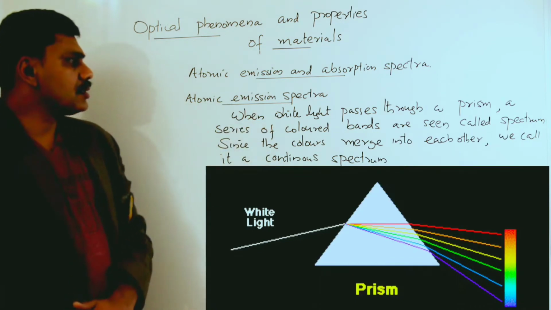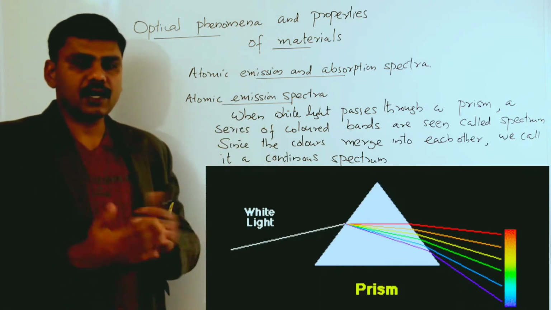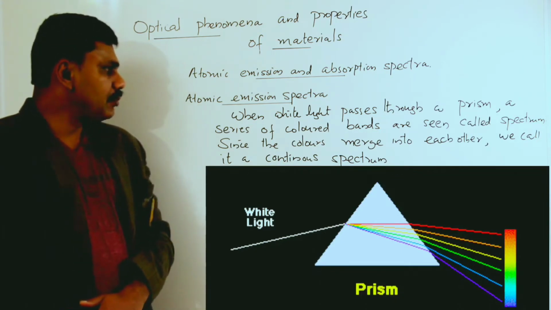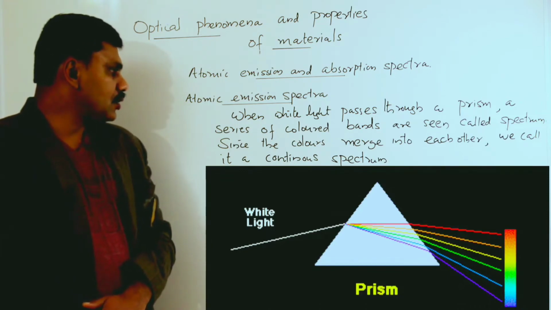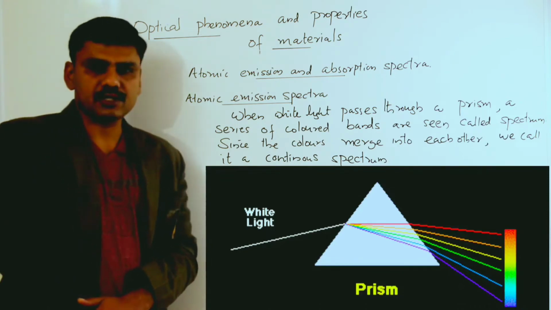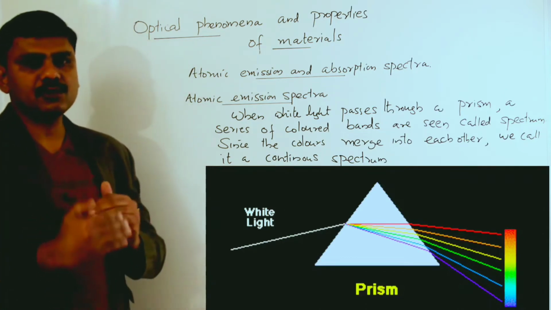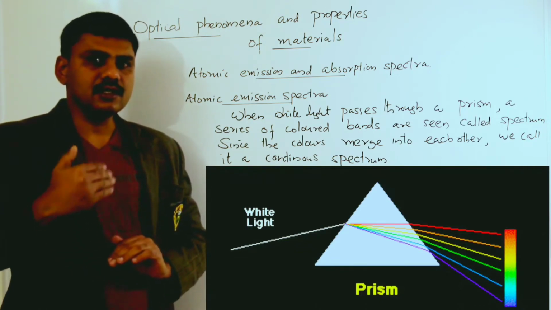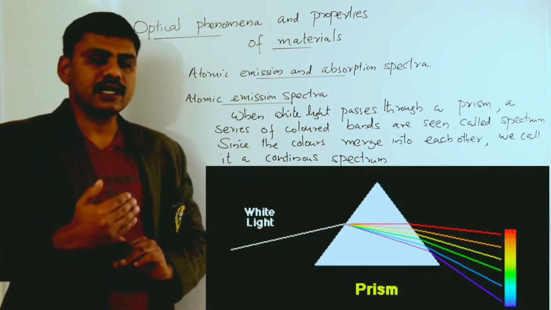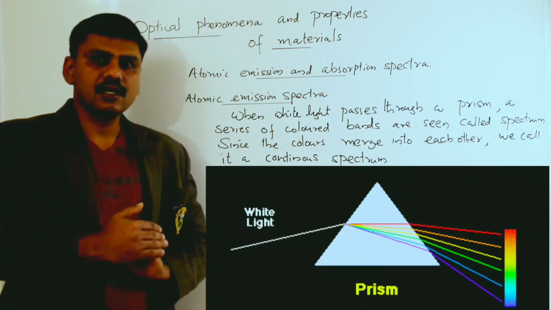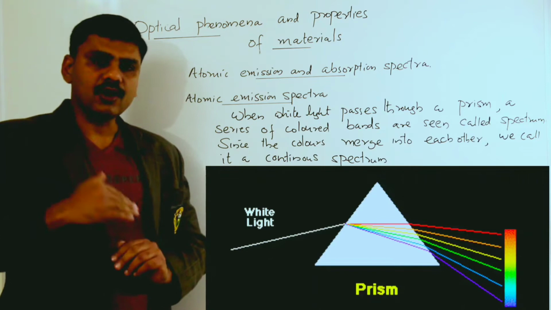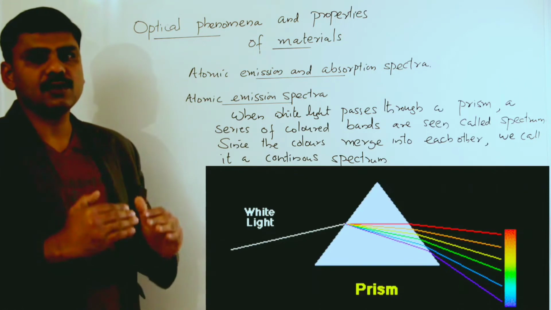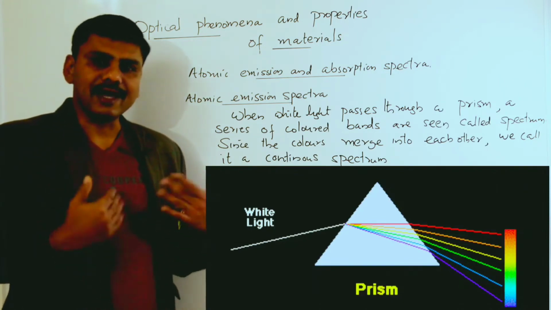When white light passes through a prism, that means normal visible light, what we are seeing, that is white light, a series of colored bands are seen, called a spectrum. Spectrum means an arrangement of colors or radiations. They are arranged in an order. It can be increasing order of frequency, increasing order of wavelength, or decreasing frequency or decreasing wavelength. So spectrum means an arrangement of colors or arrangement of rays.